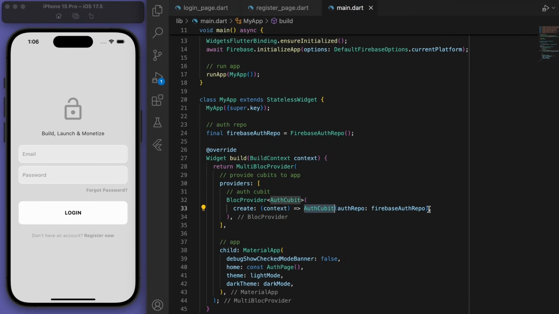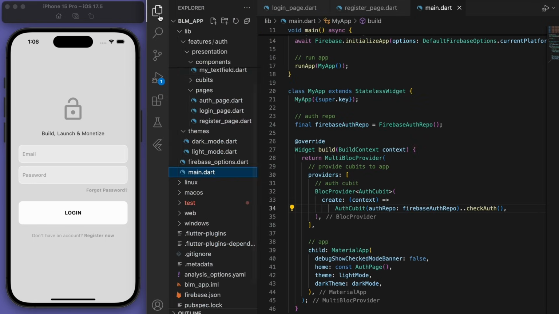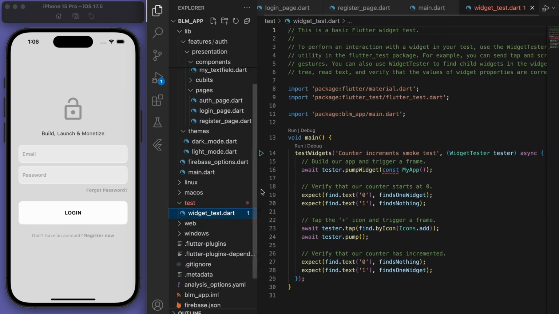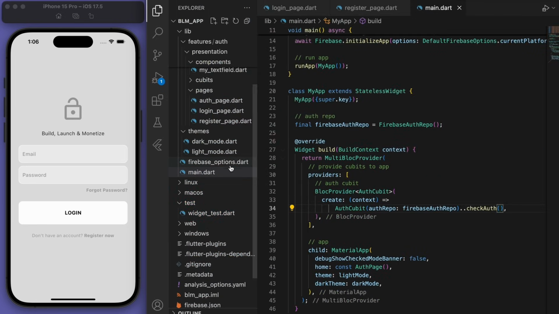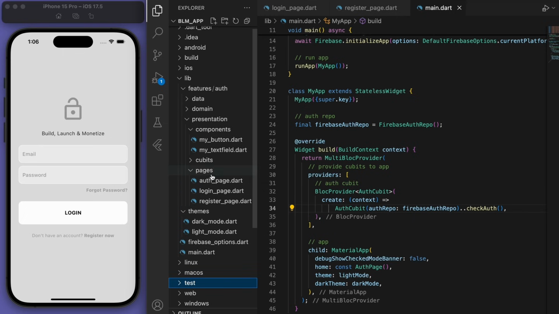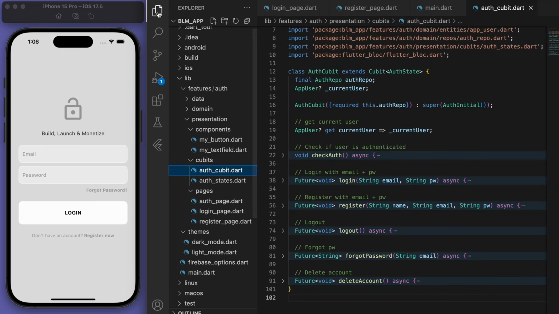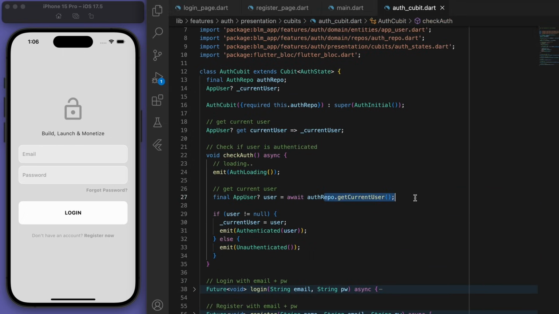And at the end of this, you can actually also call the check auth method so that we can check if the user's logged in or not at the very beginning. Now it looks like we have some error in the test. Oh, let's get rid of this const tag. It's not that important. And finally, so you see this in the auth cubit, the check auth will be called at the very beginning. And this will call the auth repository to see if we are authenticated.